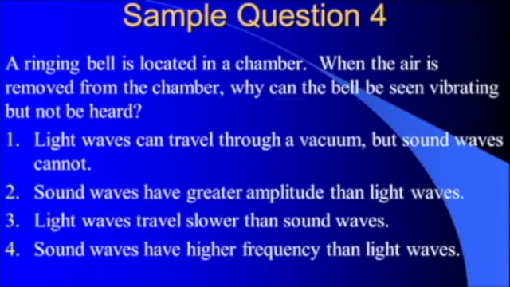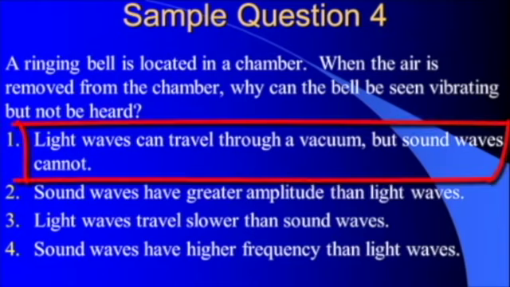A ringing bell is located in a chamber. When the air is removed from the chamber, why can the bell be seen vibrating, but it can't be heard? Well, here we've got to take a look and realize that light, that allows us to see the bell, can travel through a vacuum. It's an electromagnetic wave. Sound, however, is a mechanical wave. It needs a medium through which to travel. So in order for the sound to travel through there, it has to have air. When you pull all the air out of the vacuum chamber, you don't have any medium through which the sound can travel. So the correct answer here is 1. Light waves can travel through a vacuum because they're electromagnetic waves, but sound waves cannot.